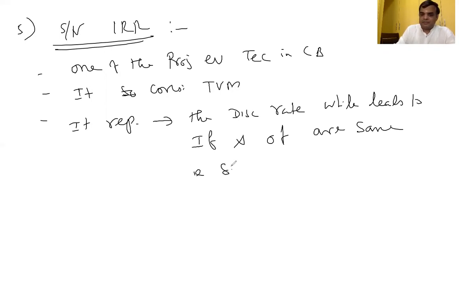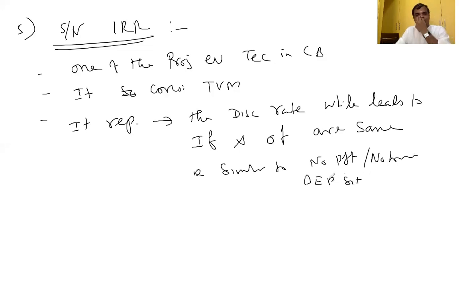That is similar to no profit, no loss situation, BEP situation. This discount rate leads to inflow and outflows being the same. The IRR rate leads to inflow and outflows being the same. That is similar to no profit, no loss situation. That is BEP situation.